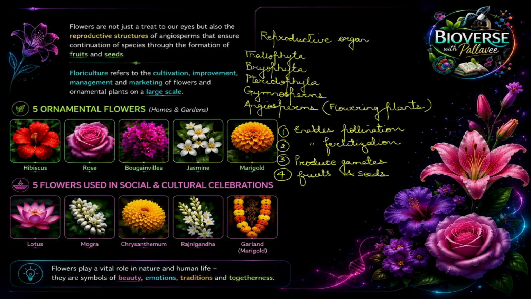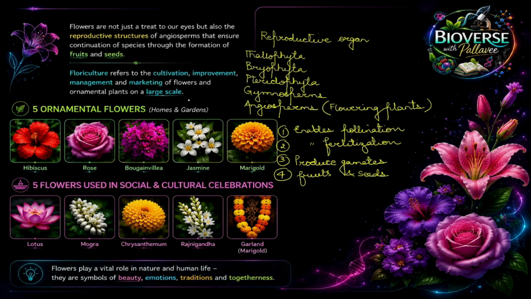So children, what we understand is that the flowers play a very vital role in nature and human life. They are a symbol of beauty, emotions, traditions, togetherness, and they bring calm to your soul. They are of aesthetic value. And when we talk about aesthetics, we talk about floriculture. What do you understand by floriculture?